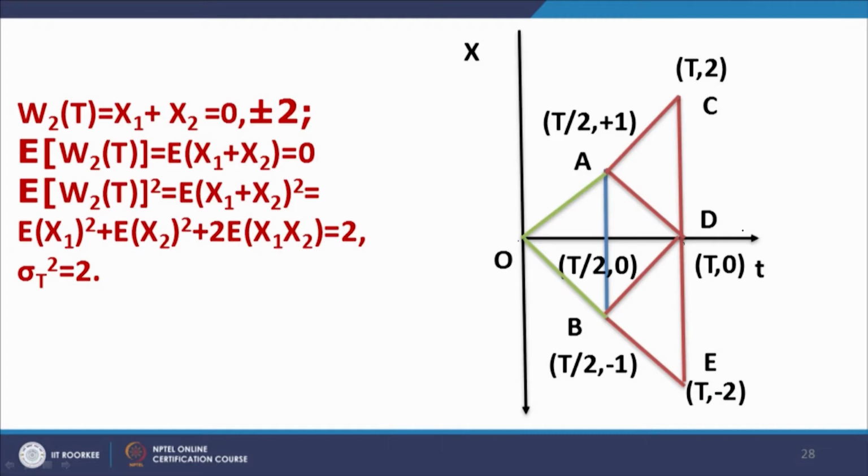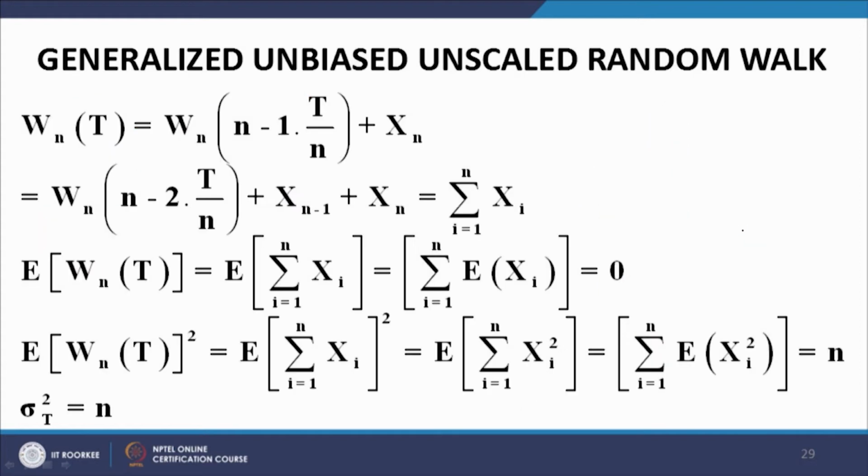So, what have we concluded? There is a very important conclusion that we have already arrived at using the one step model and the two step model. The variance of the one step model was 1, the variance of the two step model is 2. And now, let us look at the generalized unbiased unscaled random walk.